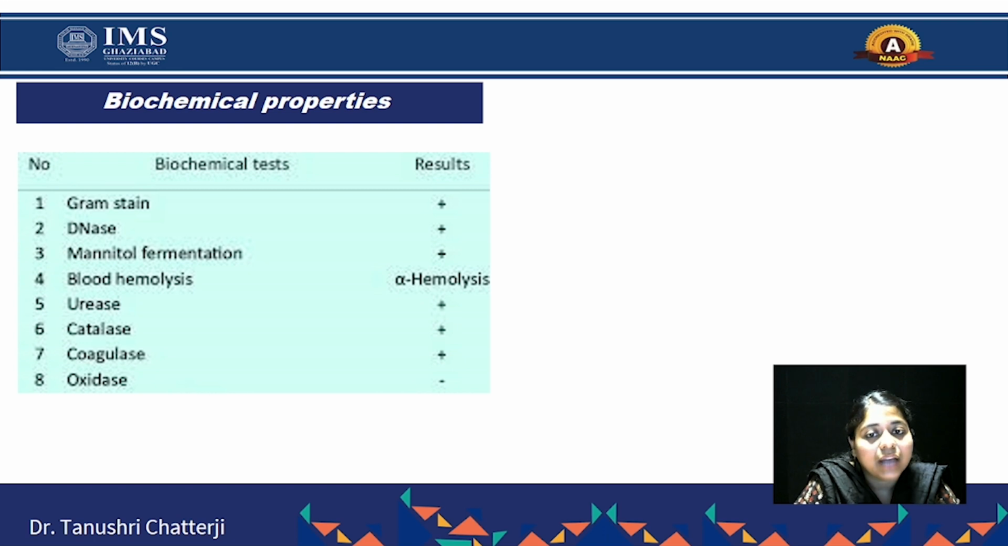Initially, we start with the gram staining. If it is Staphylococcus aureus, it will give a gram-positive result, that is, a purple color under the microscope. Then it is also DNase positive.